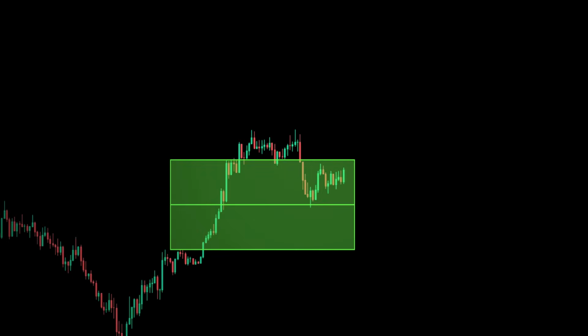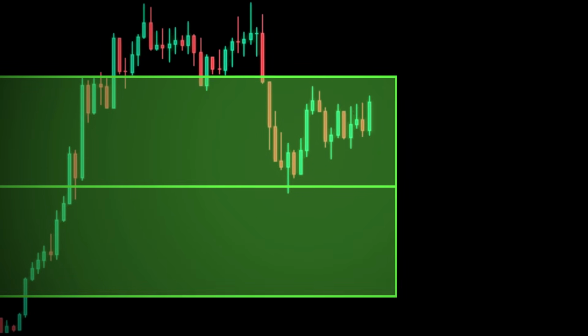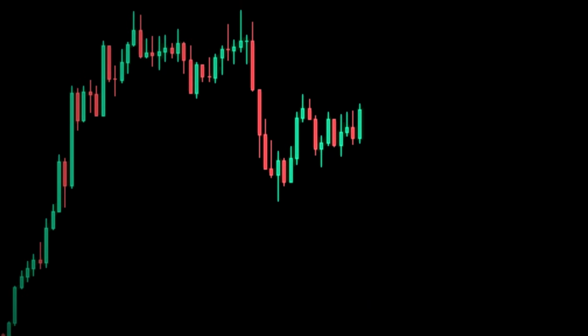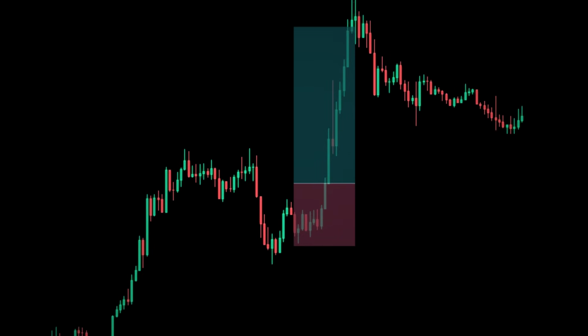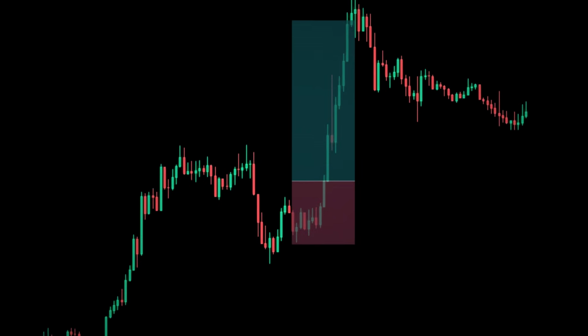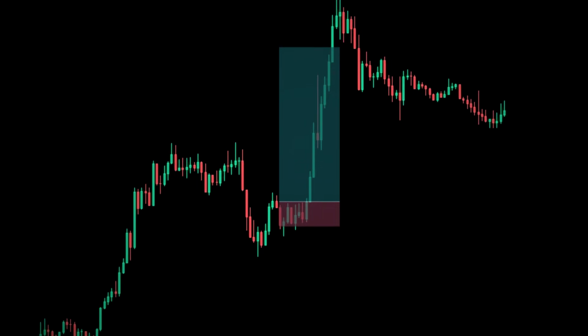Once price trades into the area, we're going to zoom in to a lower time frame, like the 5 or 15 minute. Looking closely, we can see that it has retraced to the 50% level, or the consequent encroachment. Now, there'll be 2 ways to enter this trade. We could look to enter after a candle close above the most recent swing high, and we can aim for a 1-to-2 or 1-to-3 risk to reward ratio, which will define our stop loss and take profit. Or we could enter after a bullish engulfing candlestick. We can place our stop below the candle and take a higher risk to reward ratio.